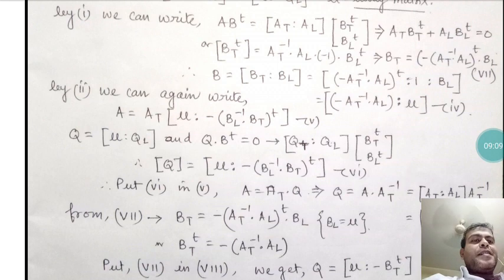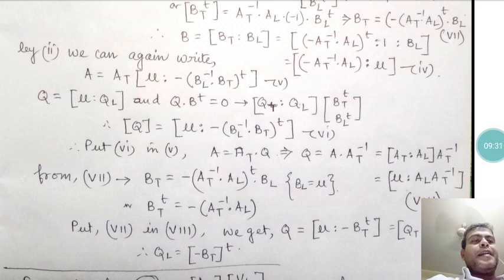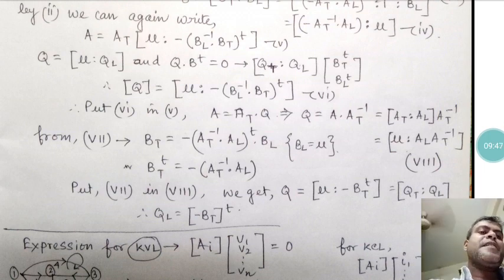Now if you put equation number 6 in equation number 5, obviously you will get A transpose into Q equals A. So Q equals what? At inverse times [At : Al], because A can be written as [At : Al], so I am just replacing this. So it is [U : At inverse Al], that is equation number 8.